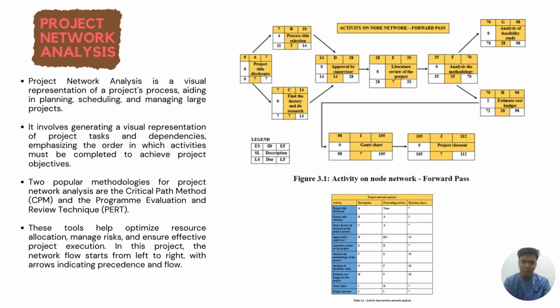to achieve project objectives. Two popular methodologies for project network analysis are the critical path method and the program evaluation and review technique. This tool helps optimize resource allocation, manage risk, and ensure effective project execution. In this project, the network flow starts from left to right, with the arrow indicating precedence and flow.